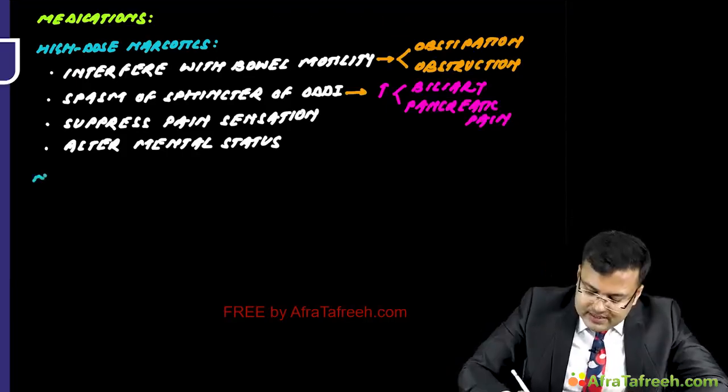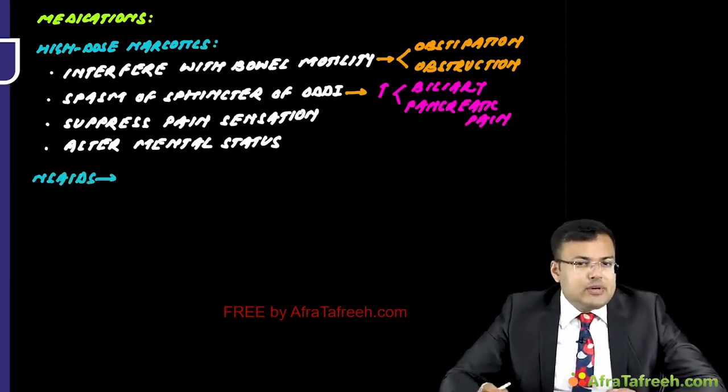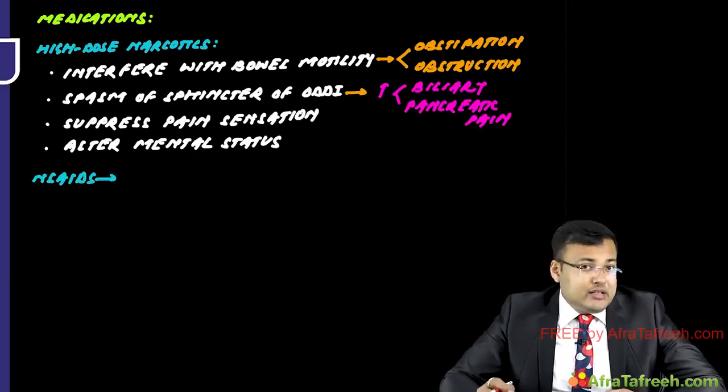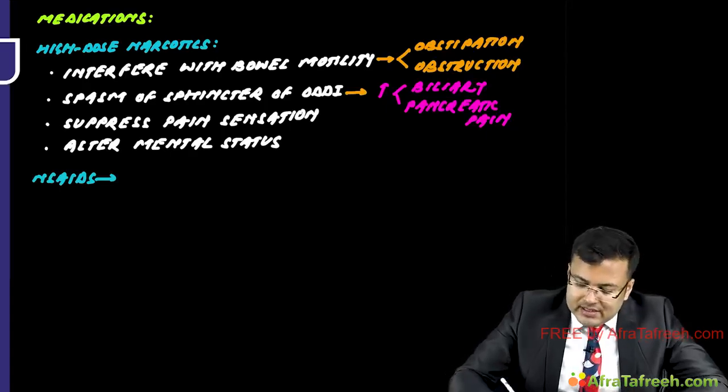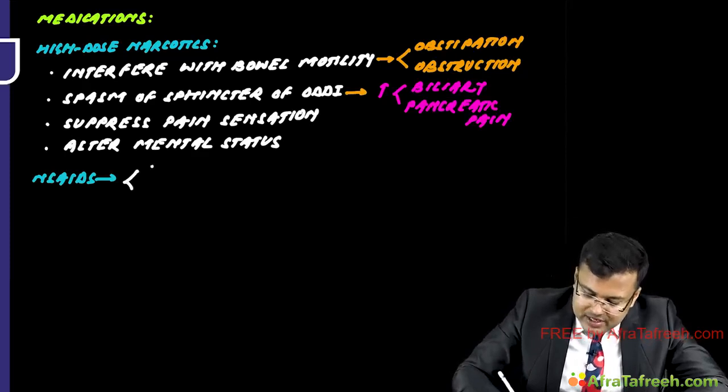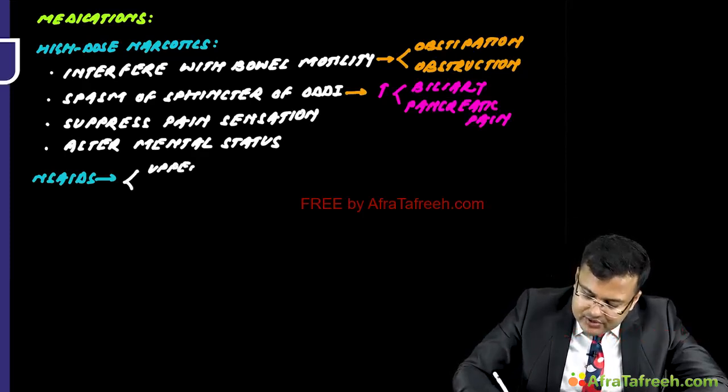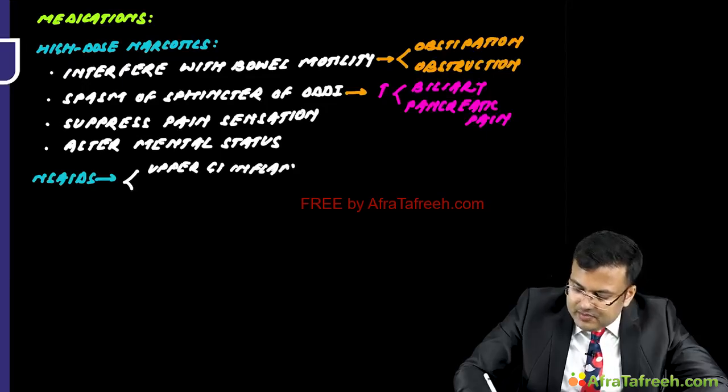Now see the role of NSAIDs. You know that NSAIDs cause upper GI inflammation and there is increased risk of ulcer in the duodenum leading to perforation. So NSAIDs can cause upper GI inflammation and perforation.